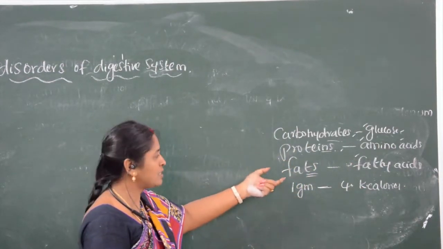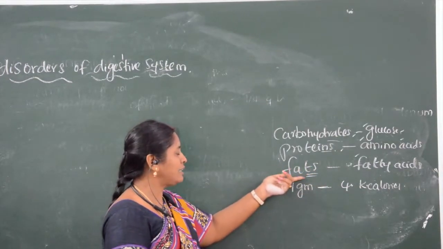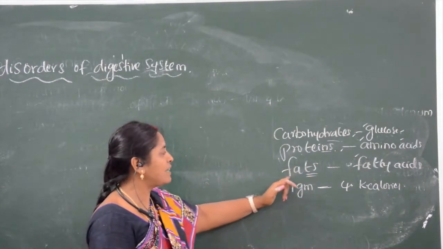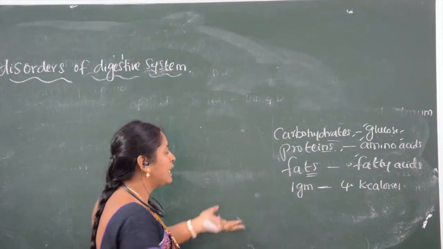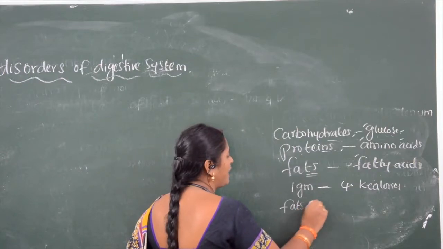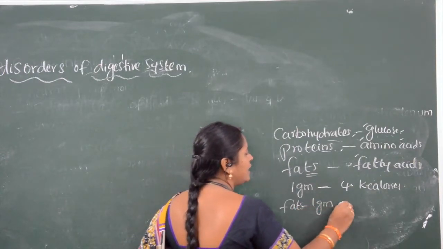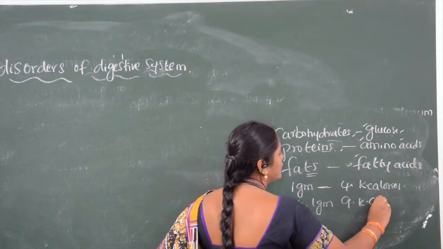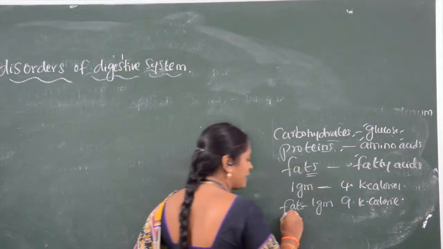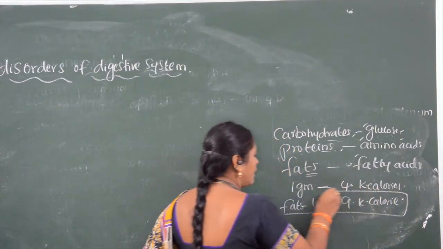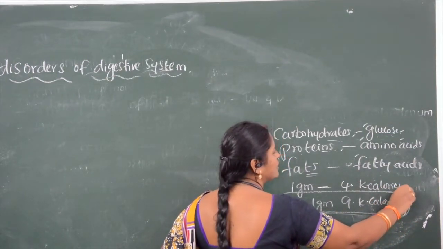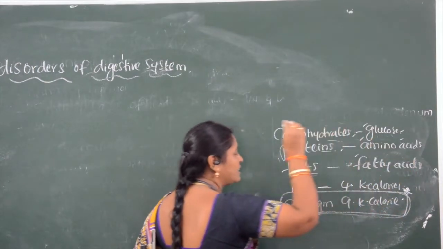While discussing the process of digestion, we spoke about that. Now, how much energy is liberated when fats are oxidized? When 1 gram of fat is oxidized, nearly 9 kilocalories of energy is liberated. On oxidation of which substance is more energy liberated? If fats are oxidized, more energy is liberated.